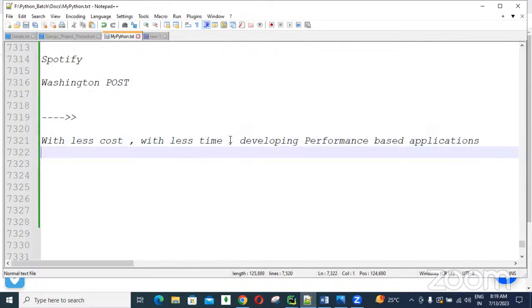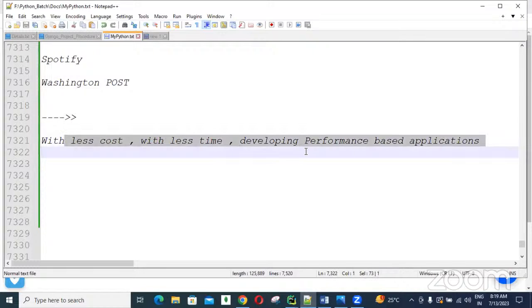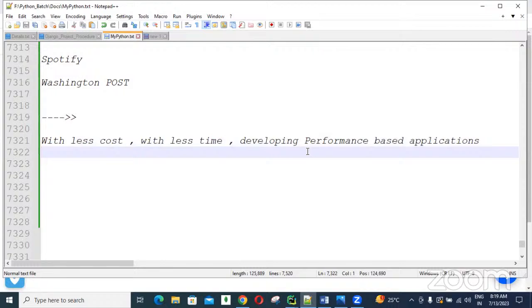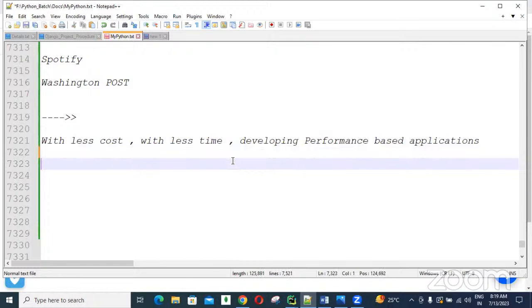That's why all the companies are focusing on the Django framework for developing their new applications and for redeveloping their existing applications. Got it? So that's why it is in demand, guys.